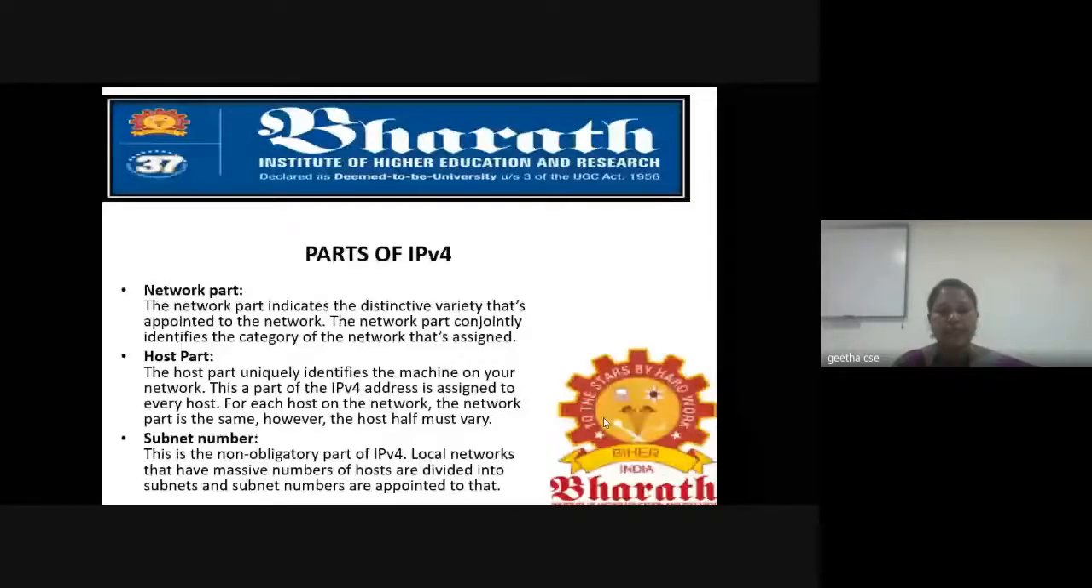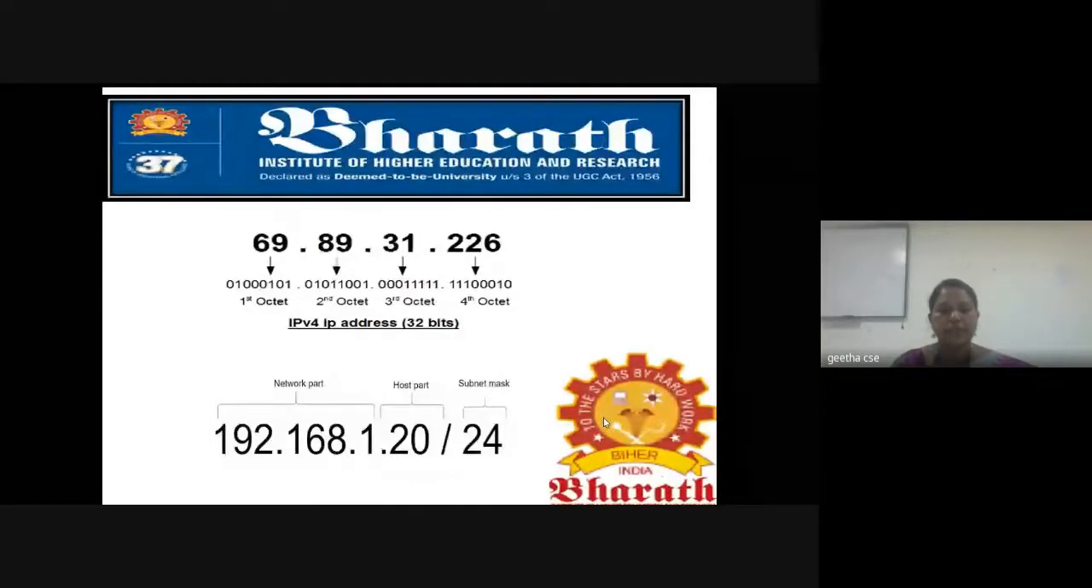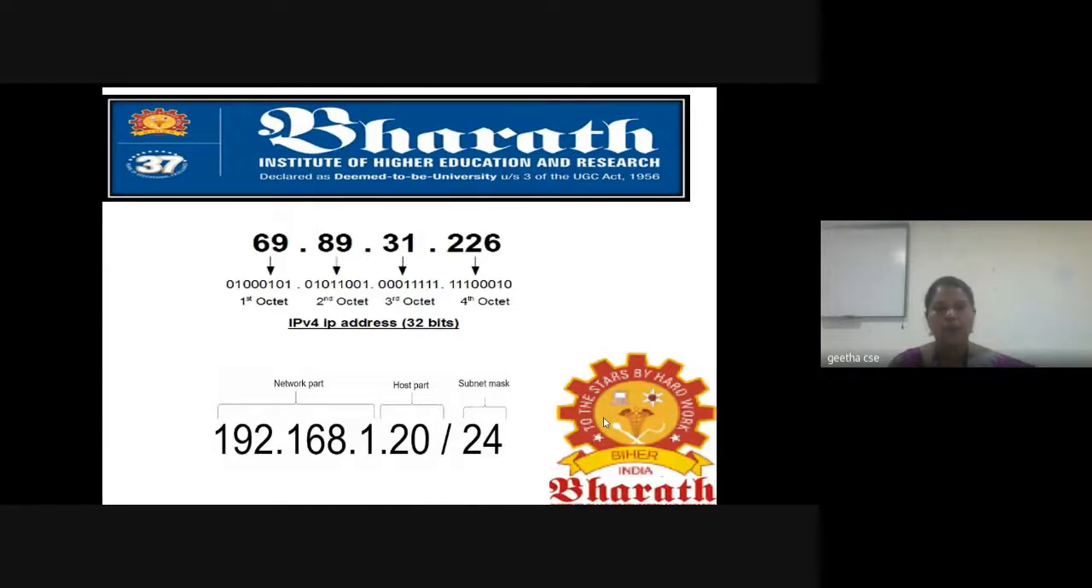The host is identified by the host number, so it connects to the corresponding host exactly, without misleading to anywhere else. The first 3 parts come under the network part, which may vary based on the ISP, the internet service provider. These are the parts we saw in the previous slide: the network part, the host part, and the subnet mask.